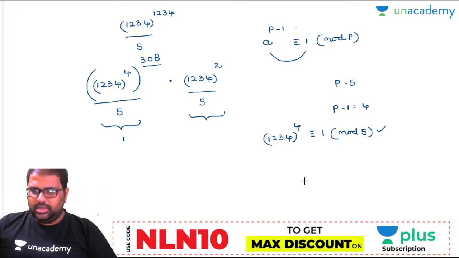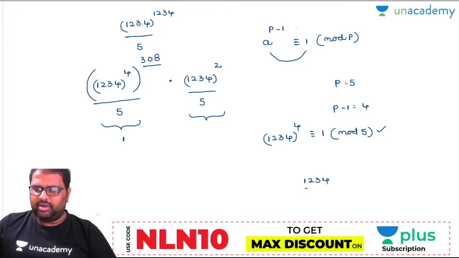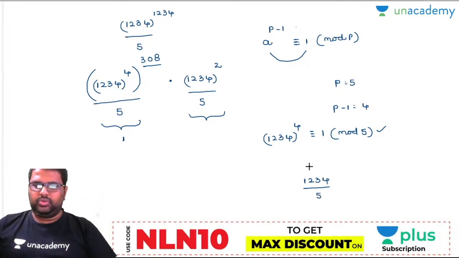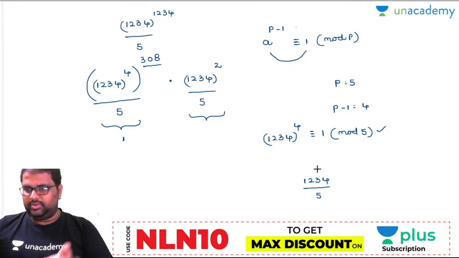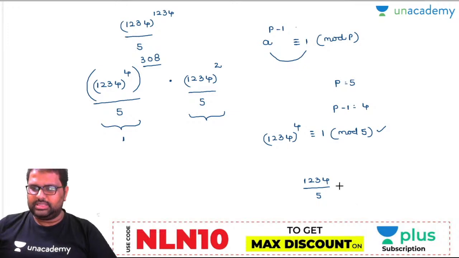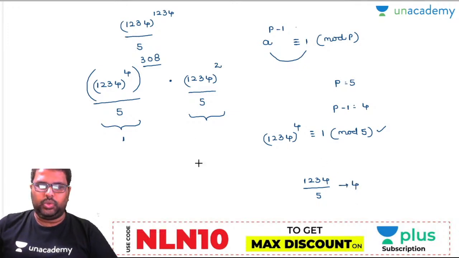Now look here, if you divide 1234 by 5, what is the remainder? You will get 4 as remainder. 4 2s are 10, 23. 4 4s are 20, 34. 4 6s are 30, so 4 is the remainder there. Am I right or wrong? So how many 1234s are there? Two are there. So can I write it like this: 4 into 4, at last finally what happens there? 16. Am I right or wrong?